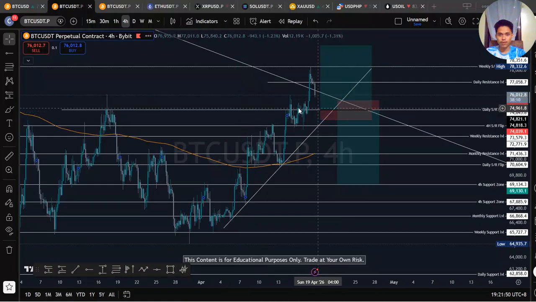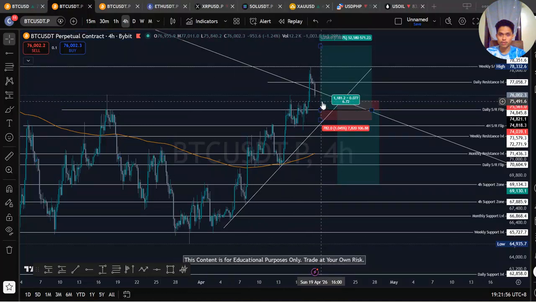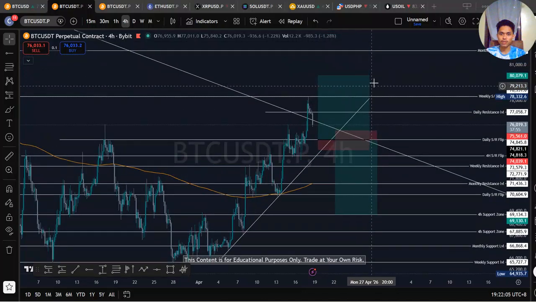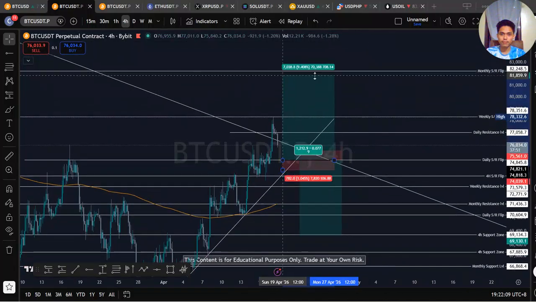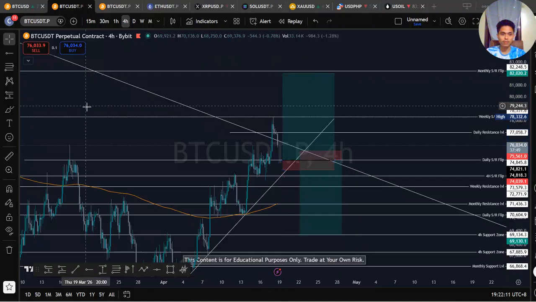But if the candle reaction is maybe some weakness here and goes back up, that's a bullish reaction. So we'll take here, maybe up, maybe more at 82.